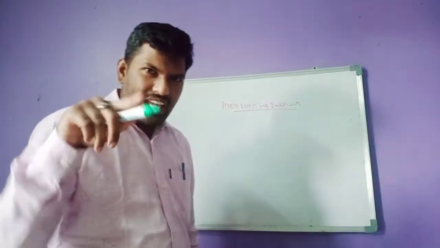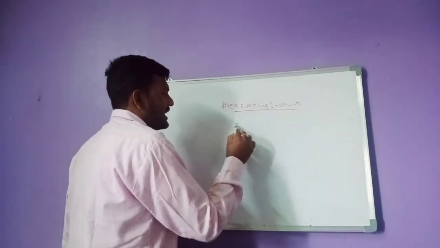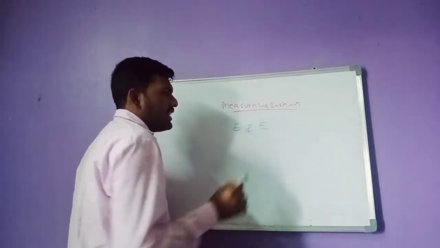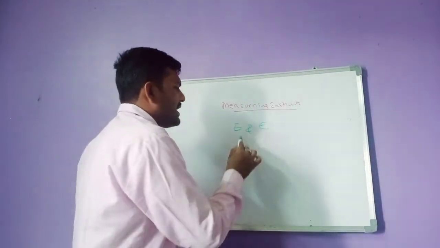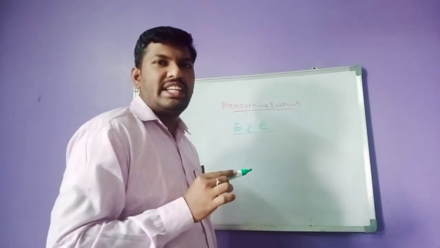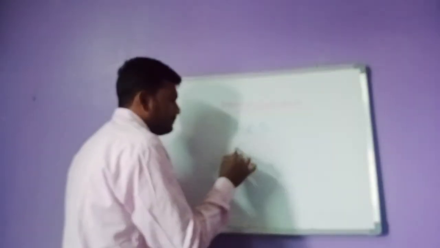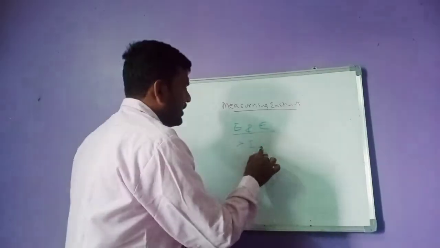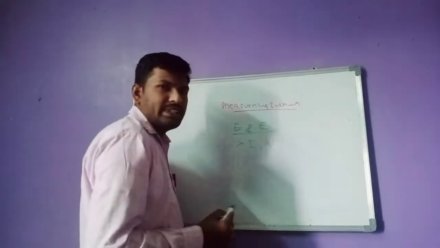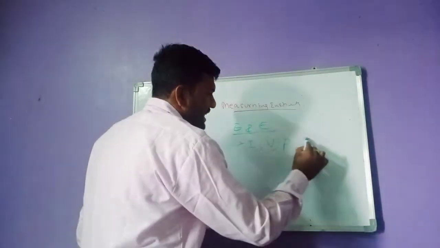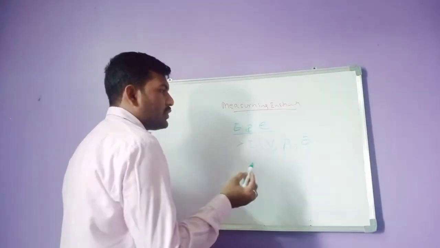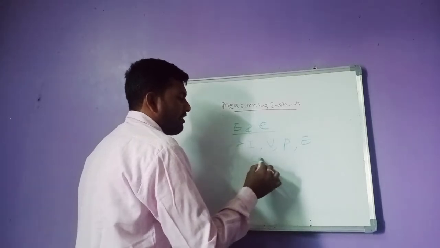In the same manner, electrical and electronics engineering also will have measurements. What we will measure in electrical and electronic engineering: we will measure current, voltage, power, energy, and the power factor.